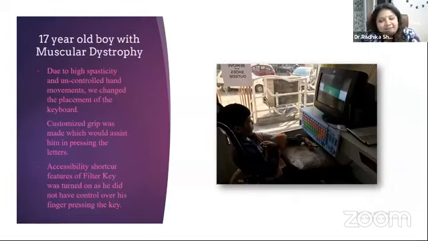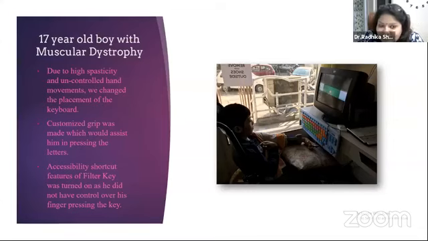The second is a 17-year-old boy with muscular dystrophy, initially diagnosed with cerebral palsy for almost 7 years of his life. Due to very high spasticity and uncontrolled hand movements, we had to change the placement of the keyboard. If you are seeing, I have hung the keyboard on the table with the help of nails. This was the best posture through which the child was able to type letters.